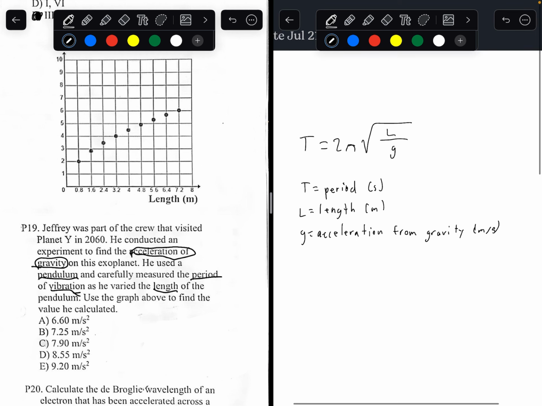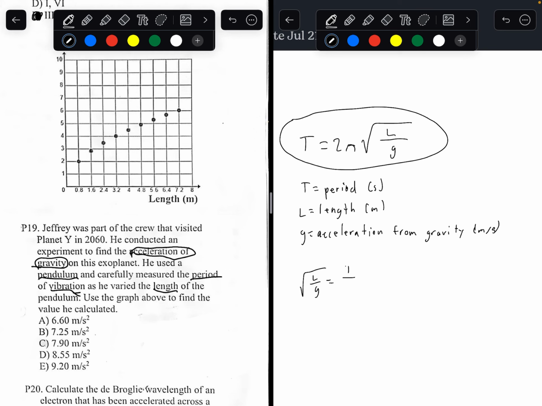So let's rewrite this equation to solve for G. We can do it step by step. Square root of L over G equals T over 2 pi. L over G equals T squared over 4 pi squared.